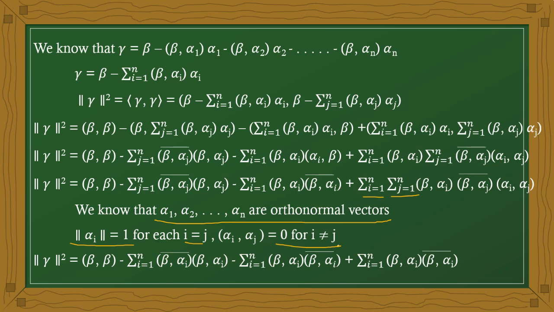Therefore I am removing this j value. Look here, I am taking only the i value everywhere. Here there were two summations, instead of two summations I am taking only one summation.